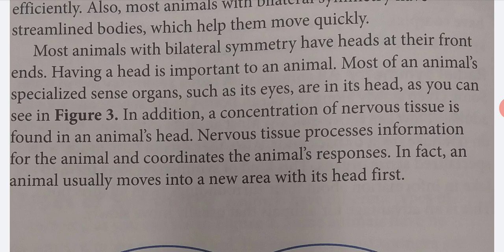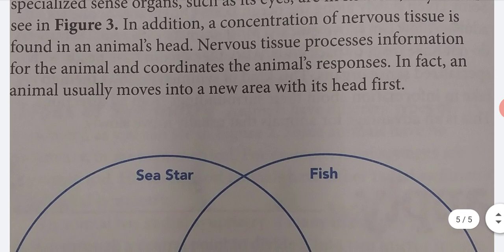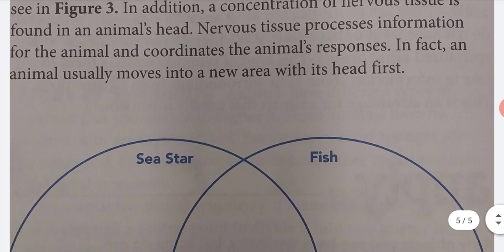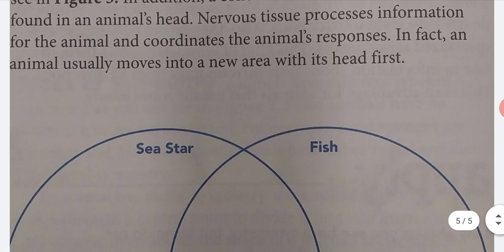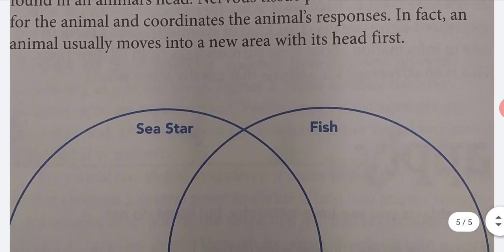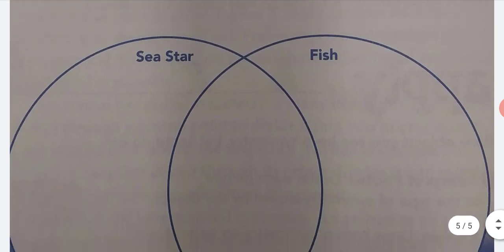Most of an animal's specialized sense organs, such as its eyes, are on its head, as you can see in Figure 3. In addition, concentration of nervous tissue is found in an animal's head. Nervous tissue processes information for an animal and coordinates the animal's responses. In fact, an animal usually moves into a new area with its head first.